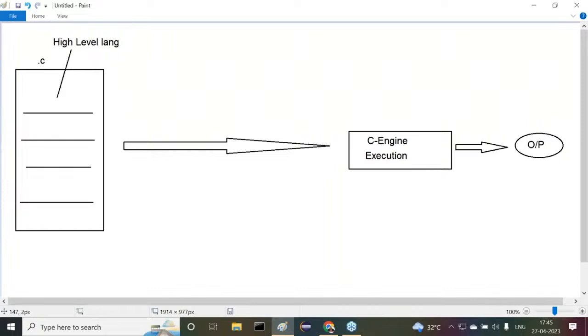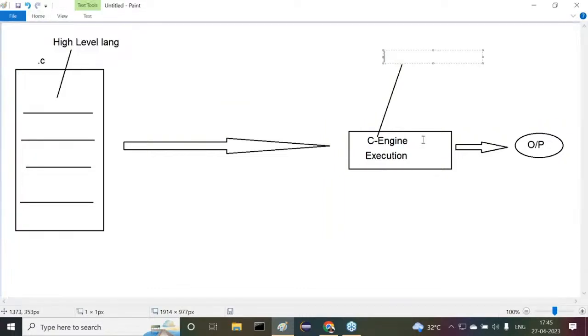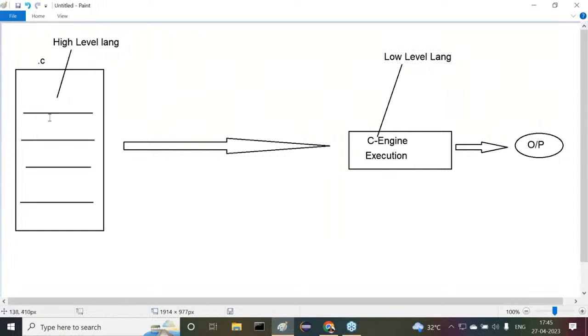Observe carefully. Now tell me, is the C engine a machine or not? The C engine is a machine, just like some hardware or maybe some engine, right? It's a machine. It's not a human being. It is able to execute only low level language representations. That machine is able to understand only machine language, low level representation. But observe carefully here. Here we provided the program in what language? High level language. Of course, the C programming language only.